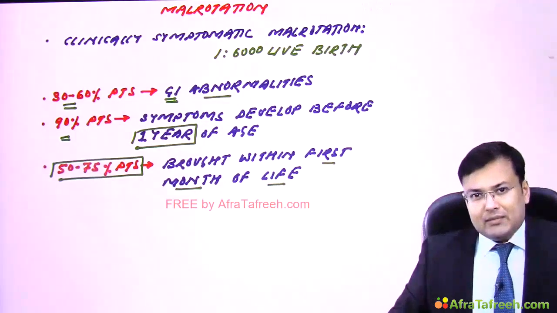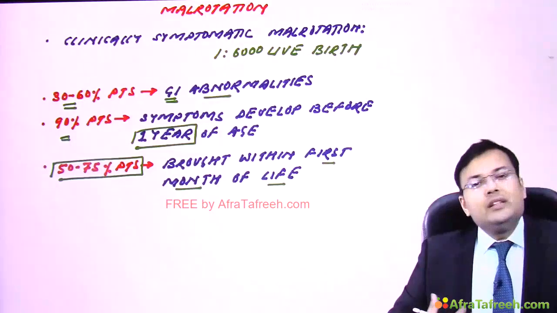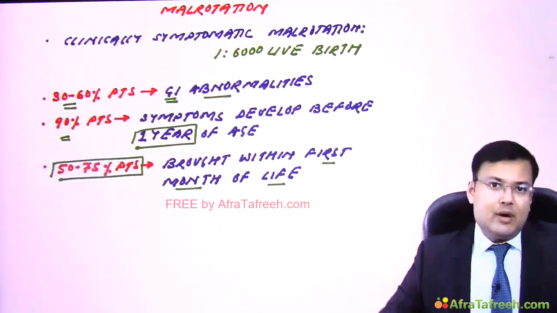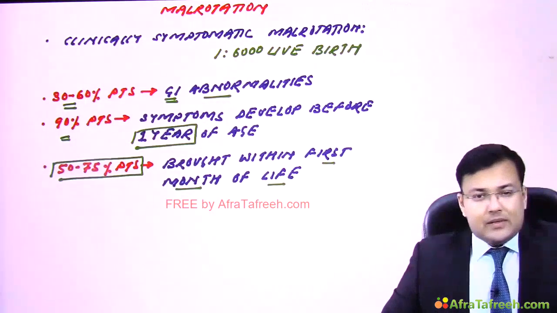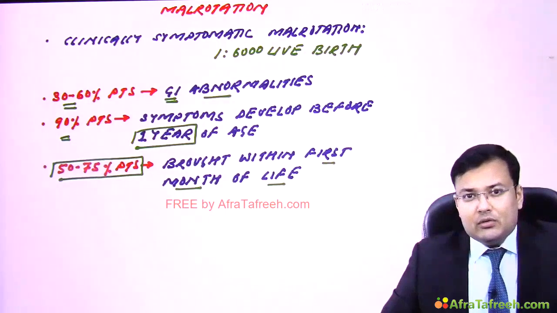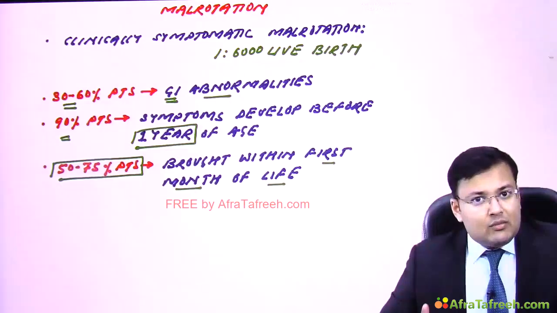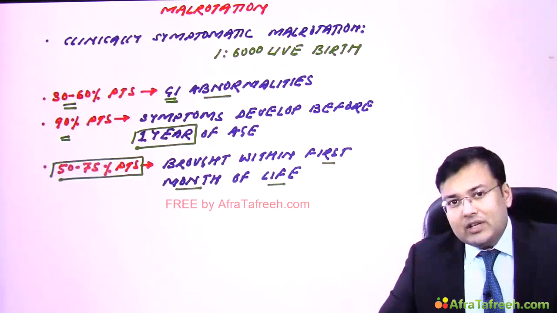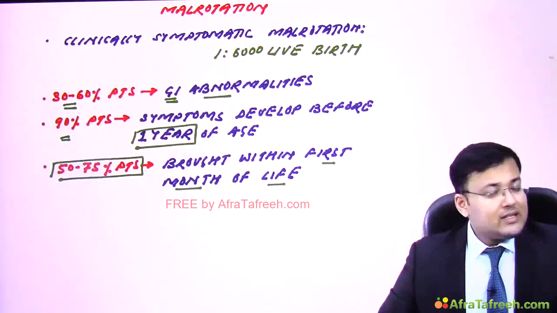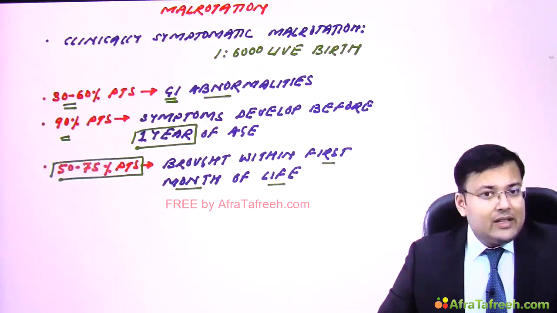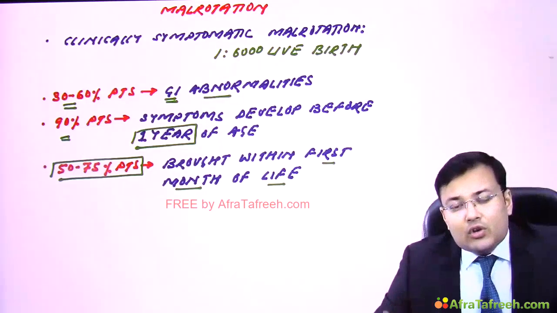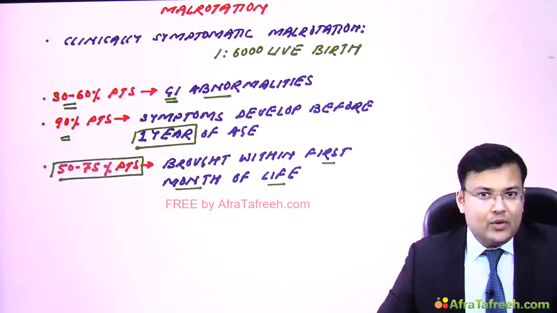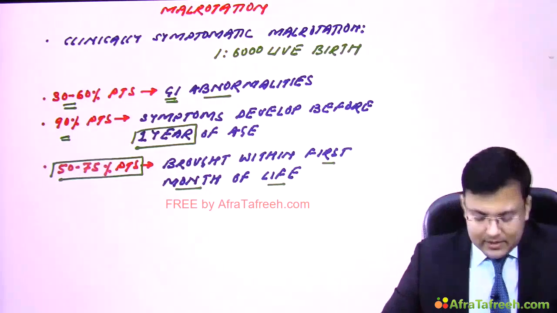These patients are symptomatic, with chronic abdominal pain. Sometimes there is vomiting and failure to thrive. And third, the most dangerous situation, the patient with malrotation develops volvulus. This is an emergency, and these patients have acute onset of bilious vomiting.